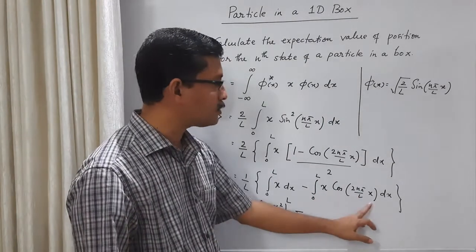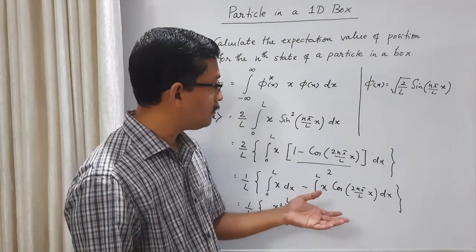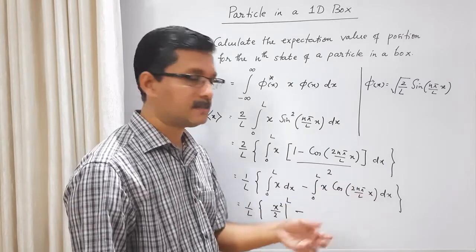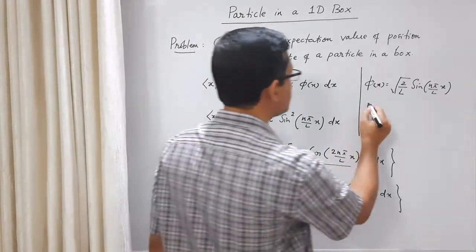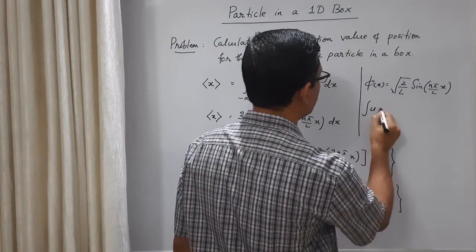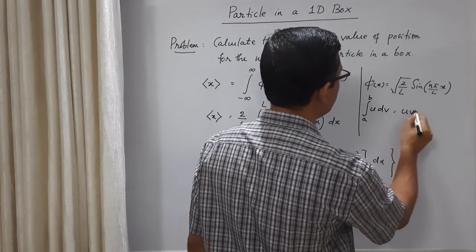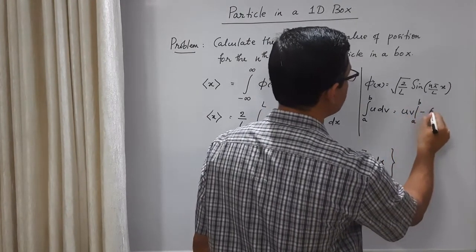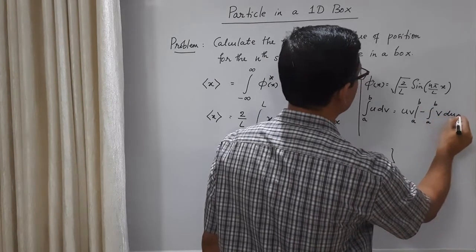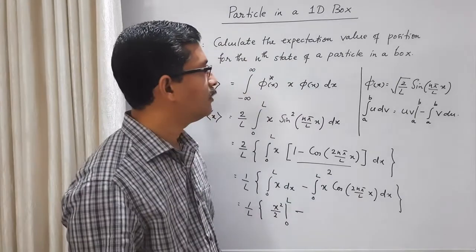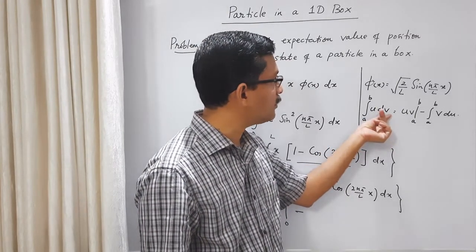x is there, cos 2n pi by L into x is there. You have to choose one function as the first function, the other as the second function. And how do you choose this? The formula for this is integral u dv between a to b is uv within the limits a to b minus integral v du. So basically integration by parts is converting the differential from the second function to the first function.